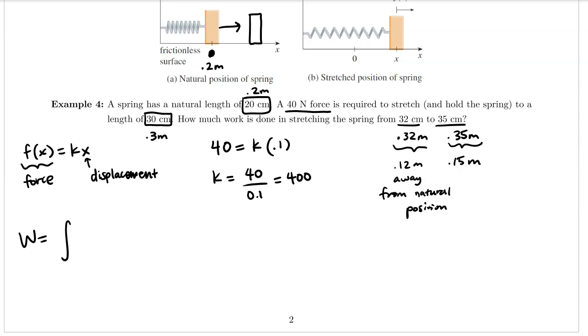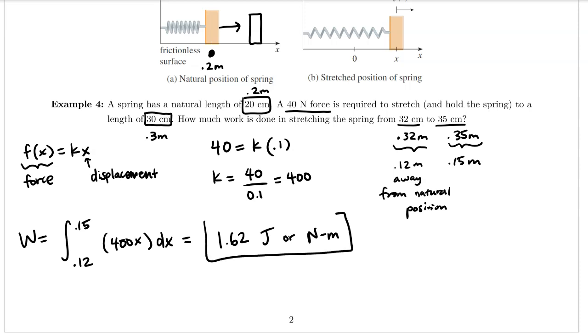Why do we care about that? Well, those are going to be our limits of integration. So that's why that's important. And then our force function, we said earlier, was 400x dx. And I'm just going to go ahead and tell you that if you integrate this, you should end up getting that the work required is 1.62 either joules or Newton meters. Either one is fine. And that is the end of this example.